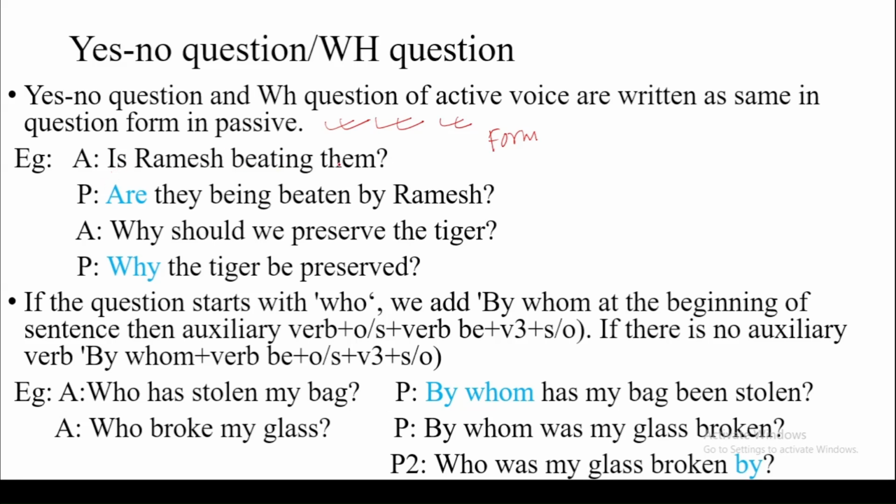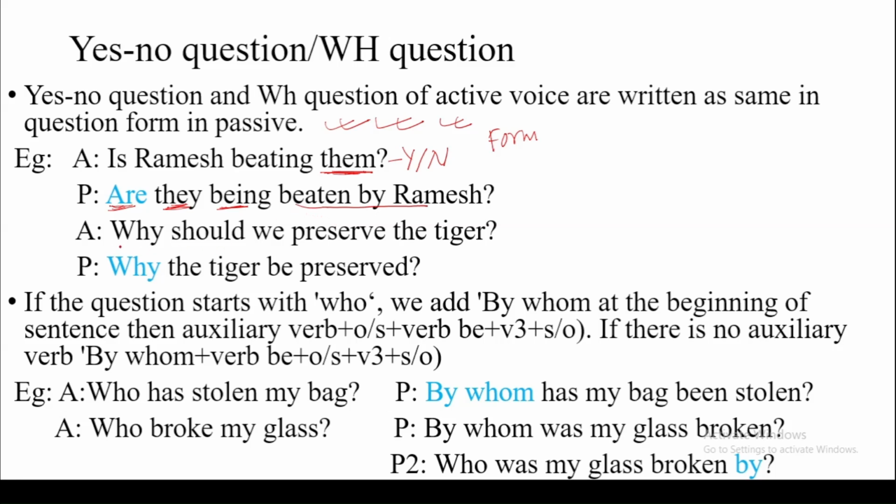Is Ramesh beating them? So this is a yes no question. How do we change this sentence into passive? This is the object, so we have to make it the subject. So they, but we have to use yes no form. So in yes no form there is an auxiliary verb first. So with them we have to use are. So, are they being, as continuous tense is referred, beaten by Ramesh?